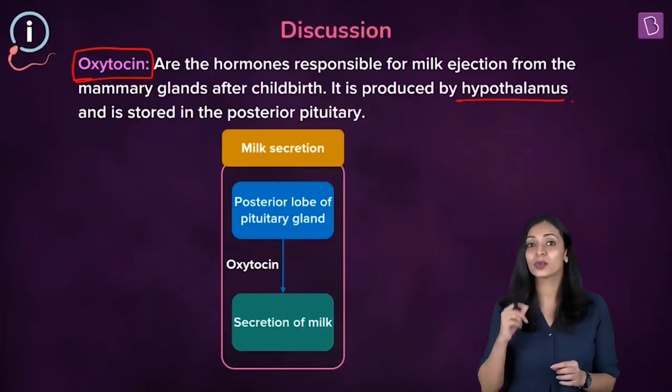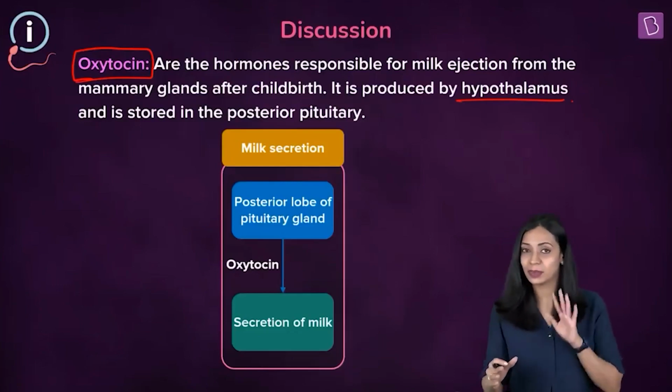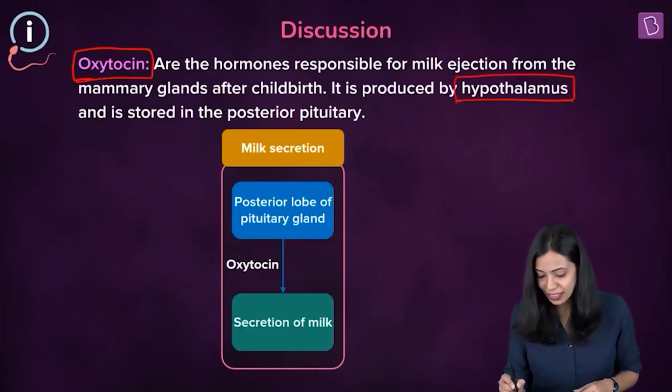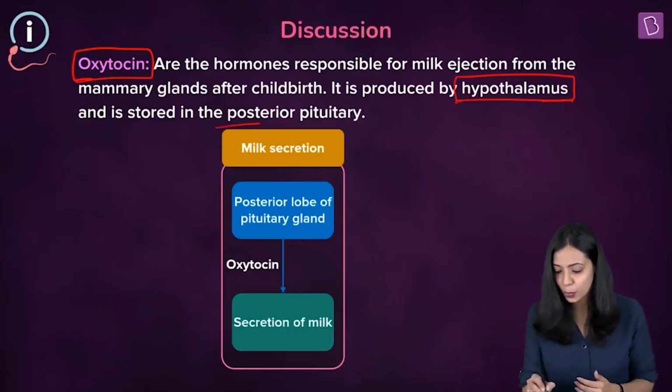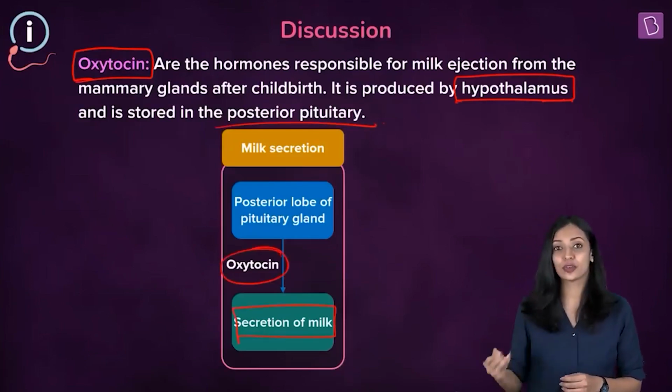If only it was asked which gland secretes the hormone into the bloodstream, then it would have been the posterior pituitary gland. Okay, so oxytocin is produced by the hypothalamus and stored in the posterior lobe of the pituitary, and oxytocin is involved in ejection of milk.